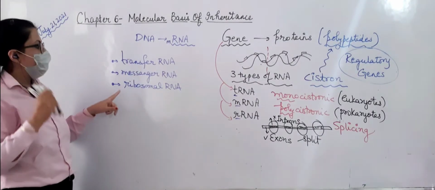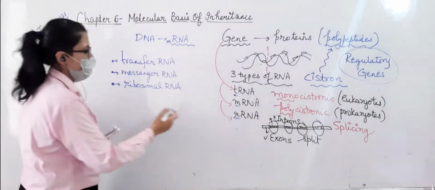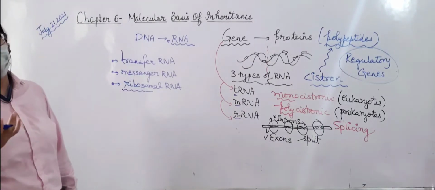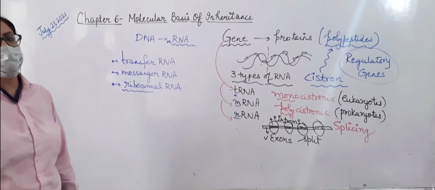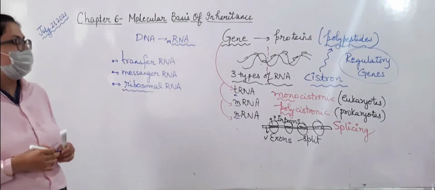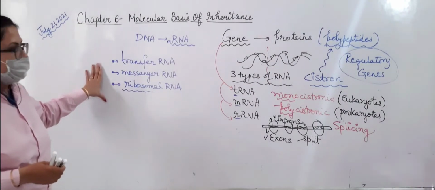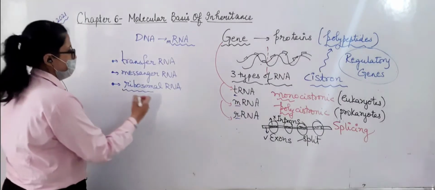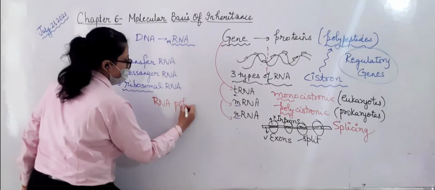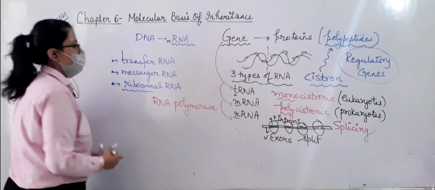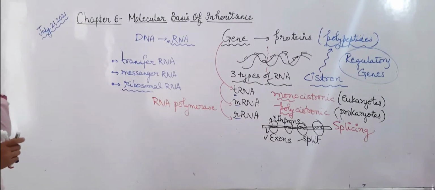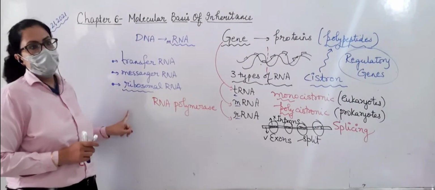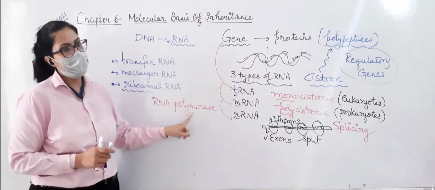Then coming to the next type, ribosomal RNA, rRNA. It is present in the ribosomes, because ribosomes also require RNA. They are also involved in the translation process after transcription. So everything is interlinked. These are the three types of RNA. And which enzyme makes these three types of RNA? You should know the name, and that is RNA polymerase, because it is polymerizing RNA. RNA polymerase synthesizes all three types of RNA, whether it is tRNA, mRNA or rRNA. All three types are synthesized by RNA polymerase.